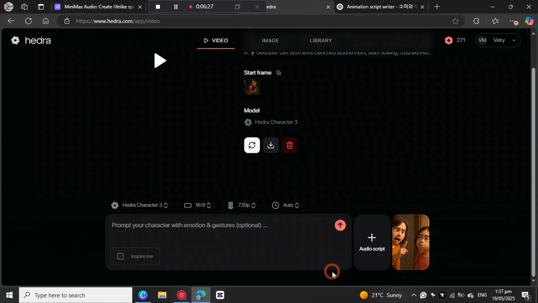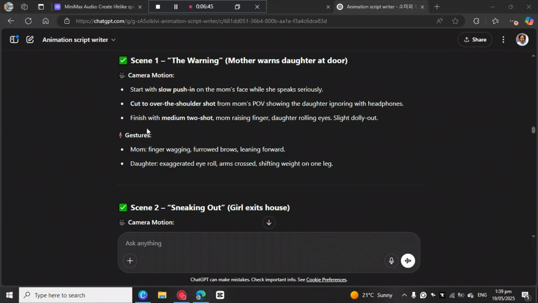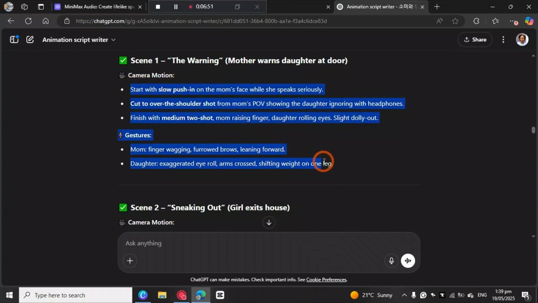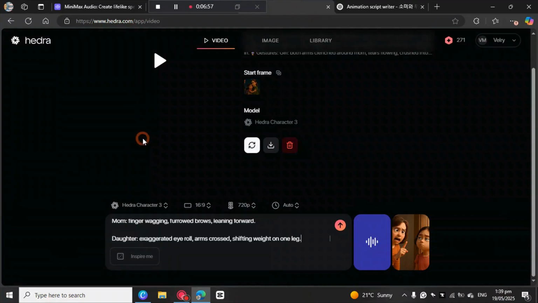So we're gonna add it to the video, and then here you need to add the prompt. This is the camera motion and the gestures that I need to use on this video. So I'm just gonna copy it, go back to Hedra, put everything here, and then click on this to generate.